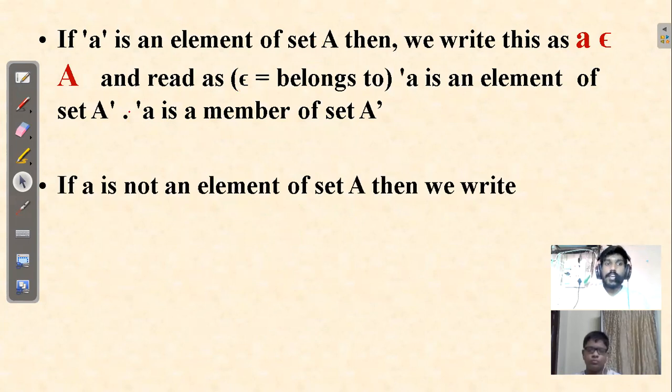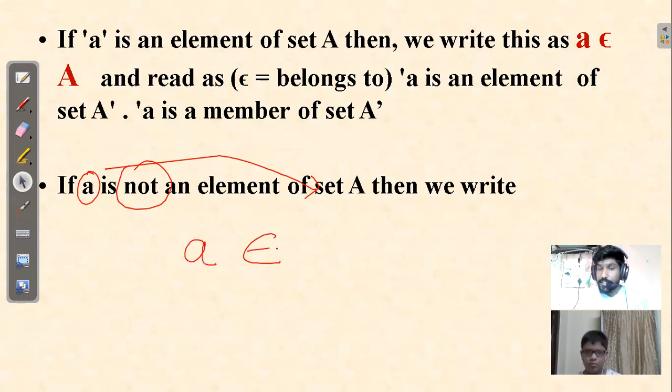Okay. Now, this was if a is an element of A. Now, if a is not an element of A, not an element of A means it is not inside the set, then how do we write that mathematically? You write it as a does not belong to A. Does not belong to is you just put a line on the belongs to sign.